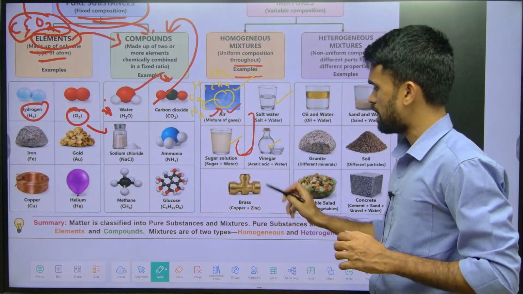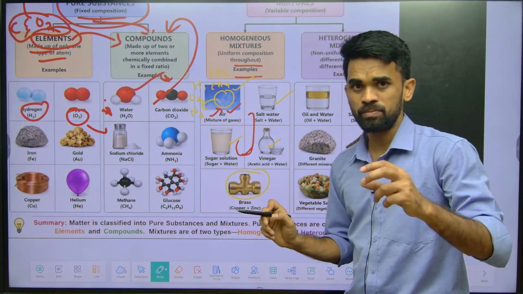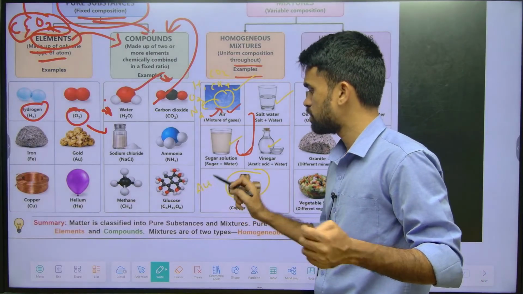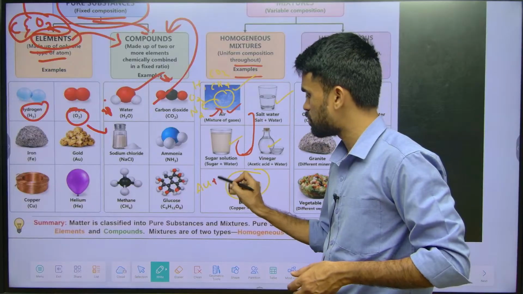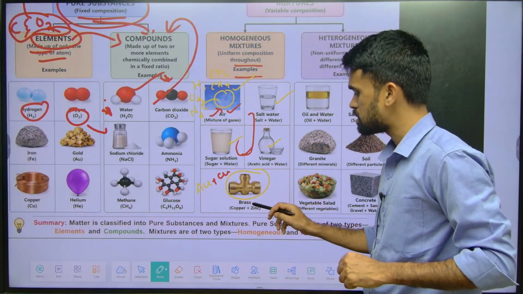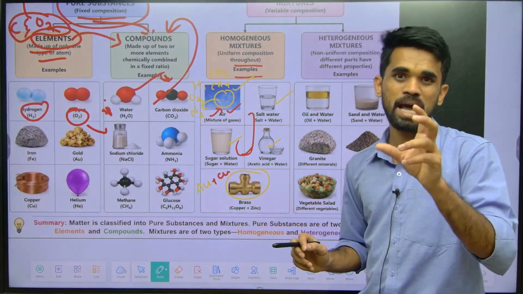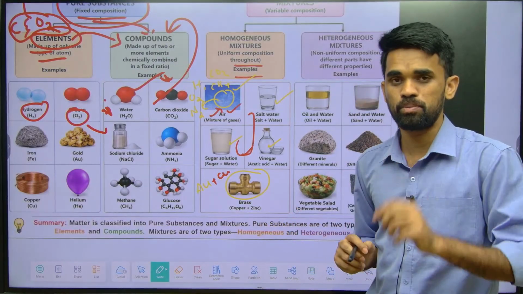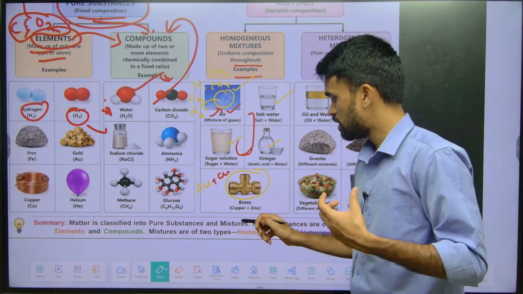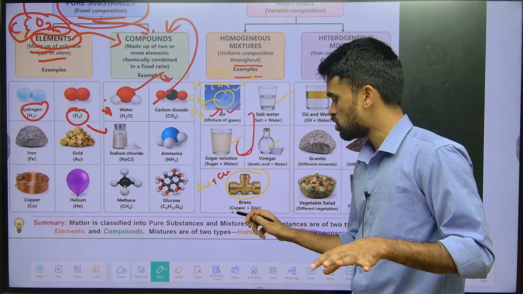Next, I told you about brass and gold ornaments. When I say gold ornament, along with the gold they add some amount of copper. This is also an example of a homogeneous mixture. I think you have seen brass or bronze items, like bronze vessels, at your home, which are a mixture. Brass means copper plus zinc.